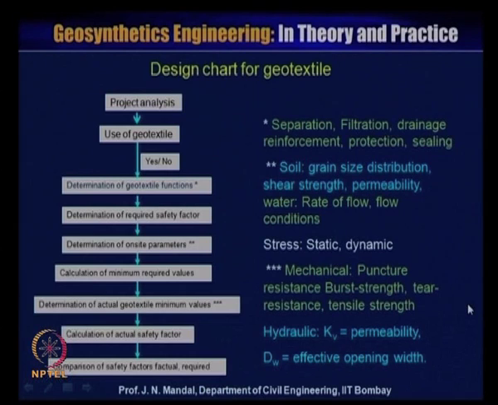It may be the coefficient of permeability, and also the geosynthetic material has an opening size which is called O95, or it is called the equivalent opening size. So you have to know the actual geotextile minimum value. Then you have to calculate the actual safety factor, and then you can compare the required safety factor with the actual safety factor, and then you can design it.